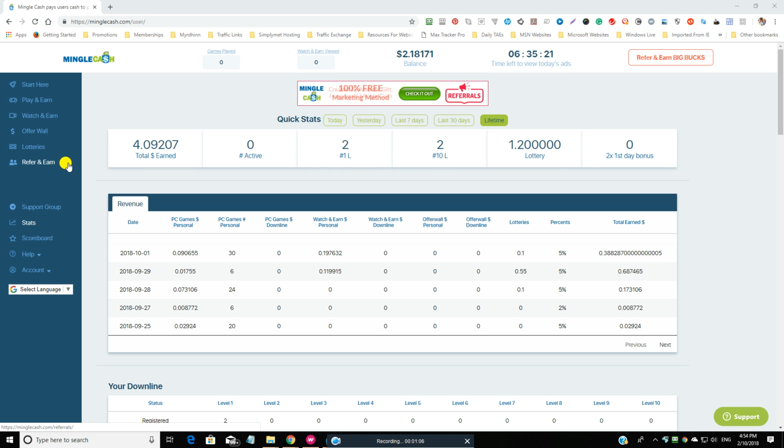Refer and earn, the big money one. That's right, this is where you earn the most. By referring others, you build your downline, and the more you build your downline, the more you earn, because you get 5% of all your downline members right down through 10 levels. That's massive. We'll show you more about that later.